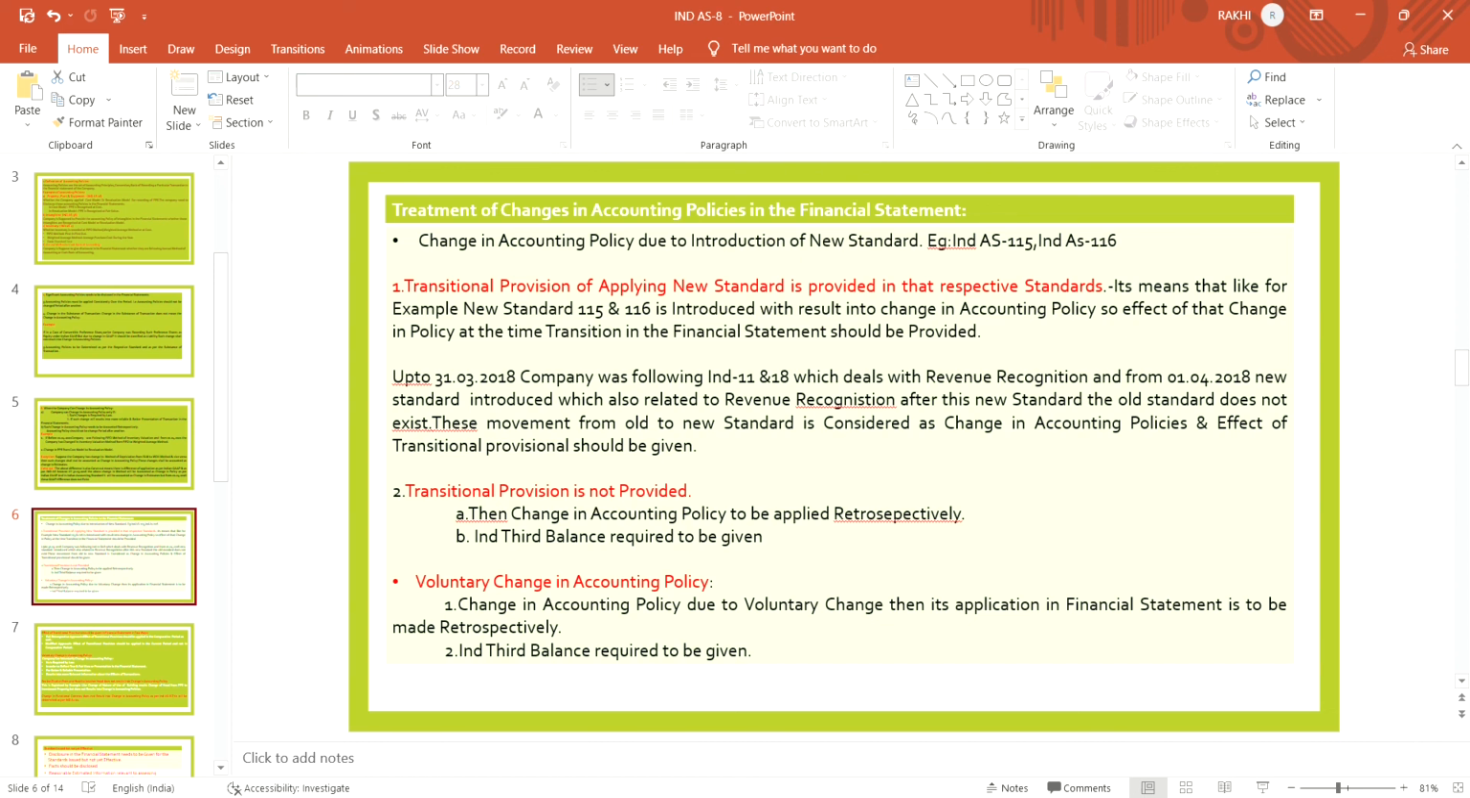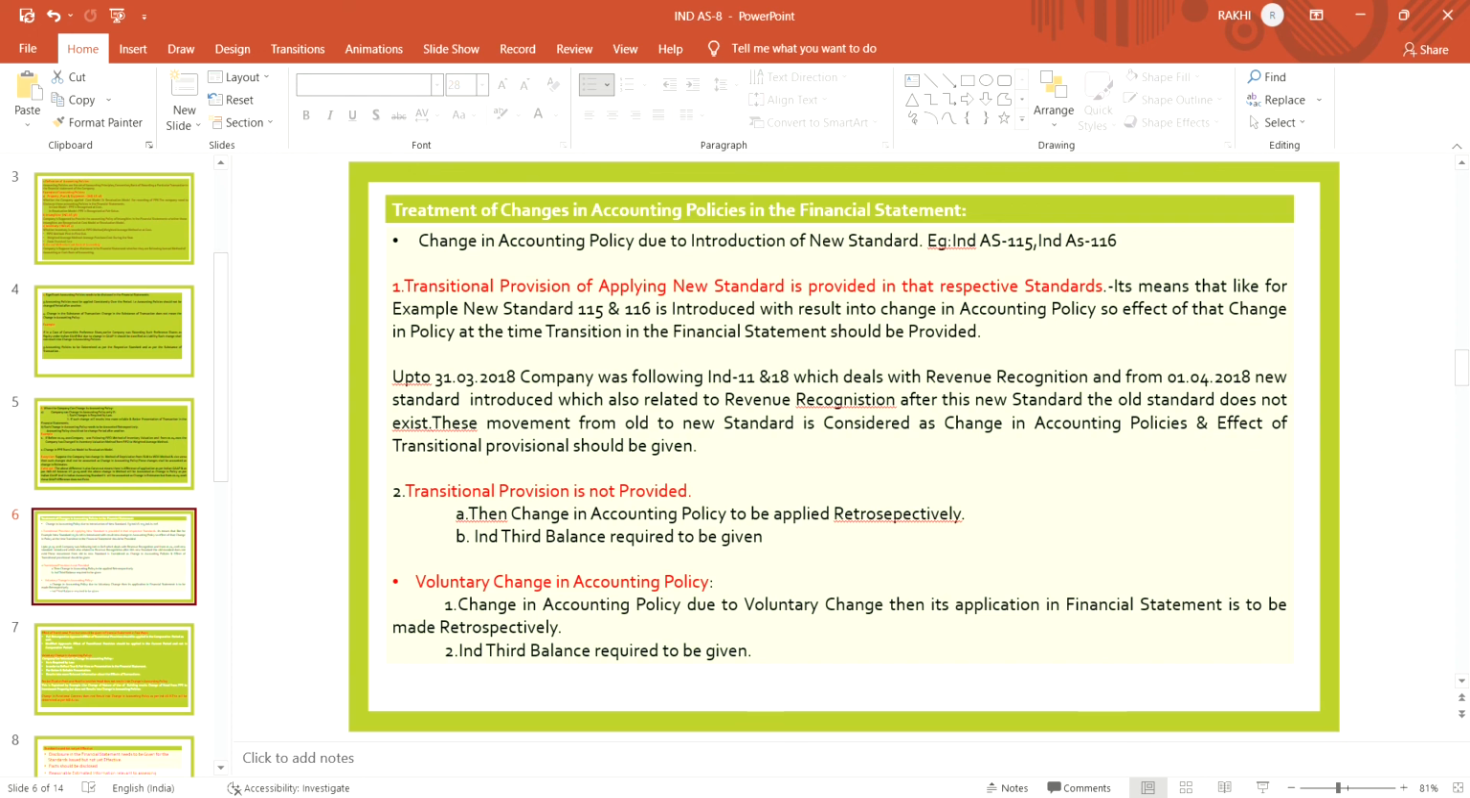And if the transitional provision is not provided, then what will the company do? The change in accounting policy is to be applied retrospectively. Meaning if the transitional provision is not provided, then the effect of the change in accounting policy is to be given retrospectively, and a third balance sheet is required to be given. If the provision is not provided and the company has made the change in policy, then it should be applied retrospectively, and the third balance sheet is required to be given. And in case of a new standard, the effect is to be given only in the current year.